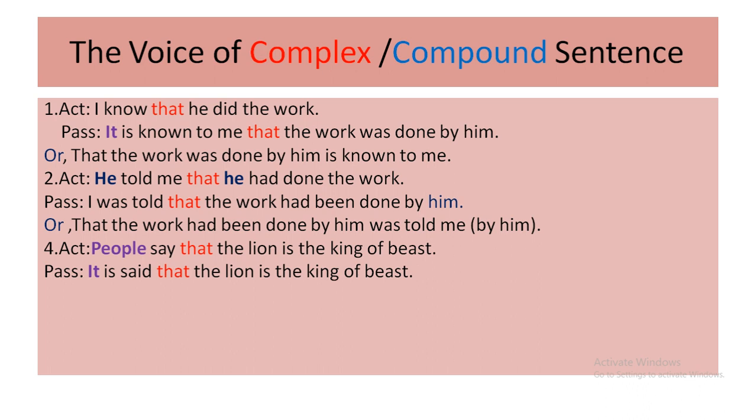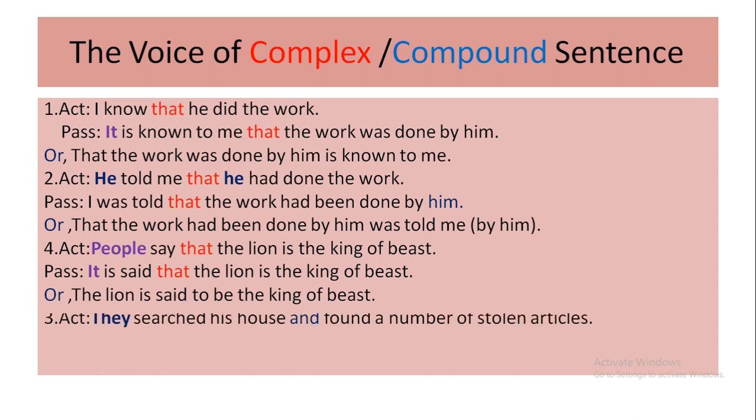Here there is no main verb. So your answer will be, it is said that the lion is the king of beasts. Another answer you can write, the lion is said to be the king of beasts. Now 3 number here. I have added 3 at the end to make it clear that it is a compound sentence. Okay, but just change the number. 4 will be 3 and 3 will be 4.